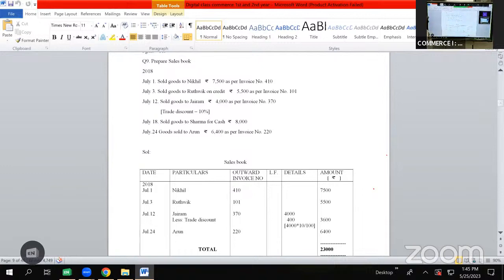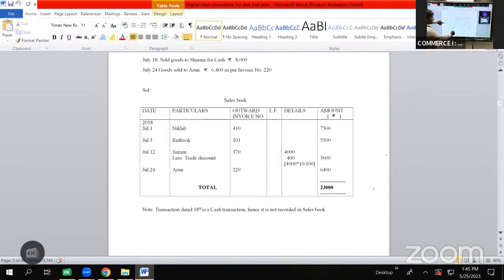Then we have a transaction on July 18, sold goods to Sharma for cash 8,000. It is a cash transaction. We are not going to record cash transaction, which will be shown as a note: transaction dated 18 is a cash transaction, hence it is not recorded in sales book.